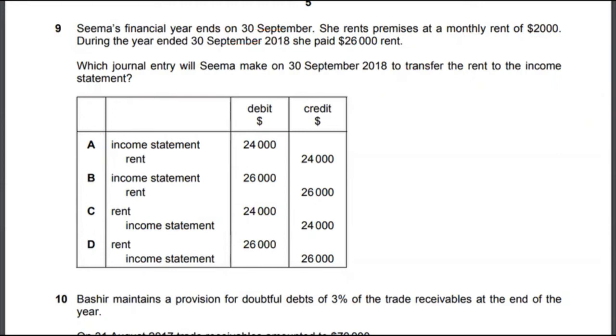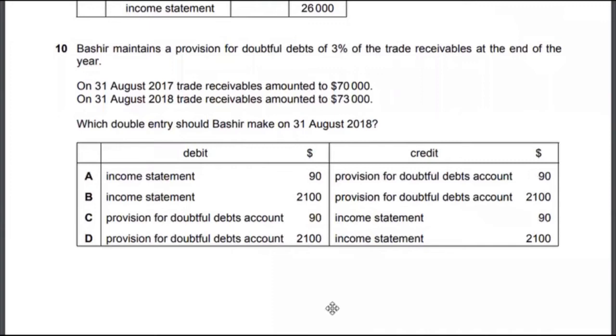Let's look at multiple choice 10. I will not do the calculation here, but you can do it, and you can also watch another video on my channel on how to make calculations for provision for doubtful debts. It's not a difficult problem, it's fairly easy, so I'm not going to spend much time here, but I will give you the rationale. What you need to do is take 70,000 times 0.03, which will give you some number, and then 73,000 times 0.03, which will give you another number. Check if it has increased or decreased. Based on that, you will make the entry.